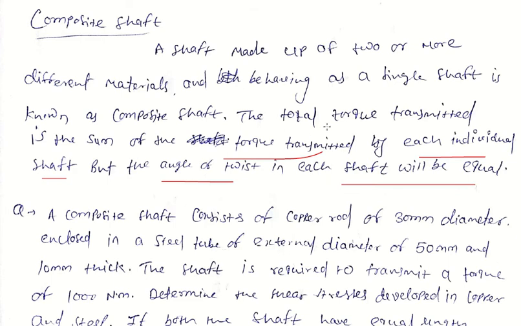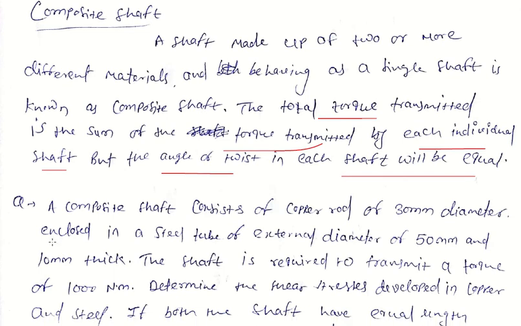There are two conditions. The total torque transmitted is the sum of the torque transmitted by each individual shaft, and the second condition is the angle of twist is the same in each shaft. So here is a question.